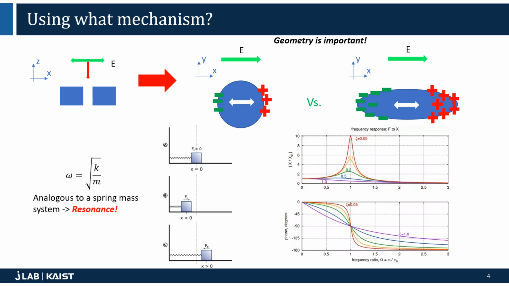By electrostatically gating meta-atoms and applying different voltages, we can effectively input or take out charges that oscillate with light, which changes both the effective K and the effective M that goes into the resonance frequency equation. You can see that the phase lag changes depending on the frequency ratio of the driving frequency and the resonance frequency. Notice also that the geometry of the meta-atoms is important, as it can affect the resonance frequency as well.